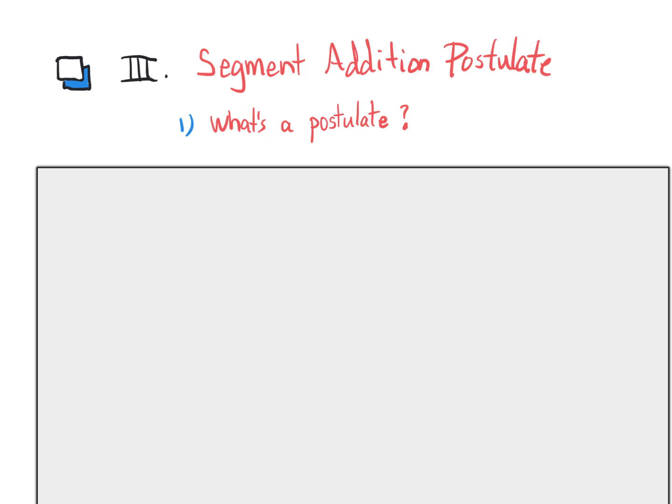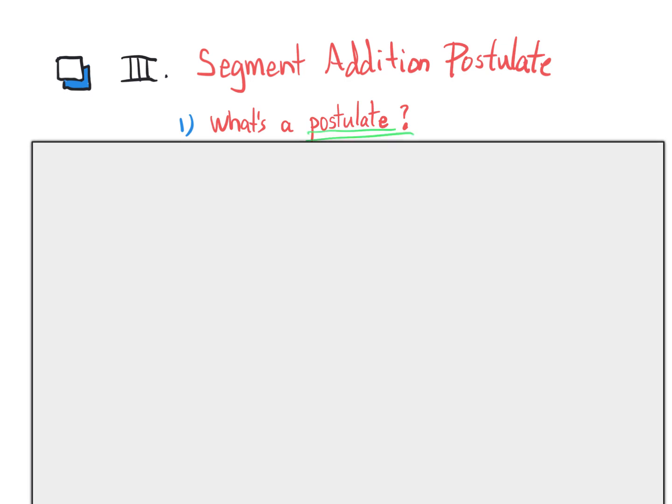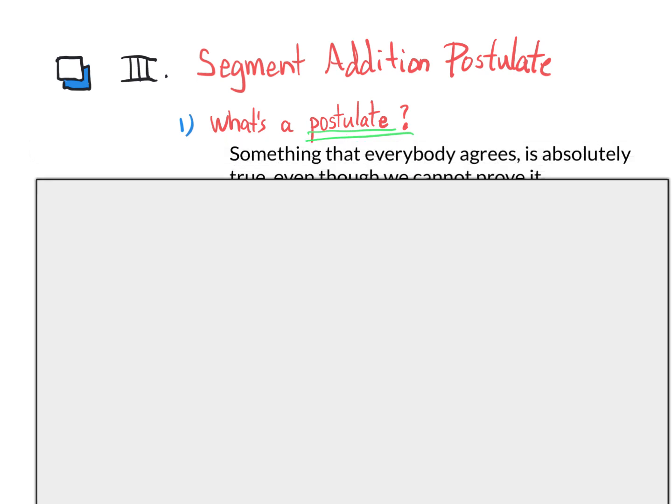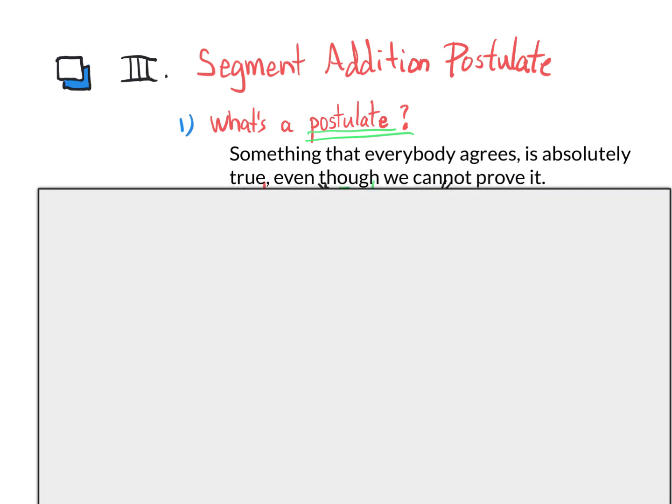This short video will summarize the last part of section 2, what we call the segment addition postulate. First of all, what is a postulate? A postulate is something that everybody agrees is absolutely true, even though we can't prove it. In other words, a postulate is a fact. The whole world agrees it's a fact. It's not something we can prove with logic, but it's so obviously true, we all agree it's true and call it a postulate.